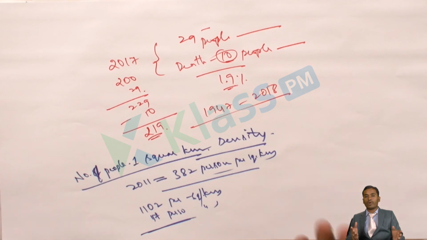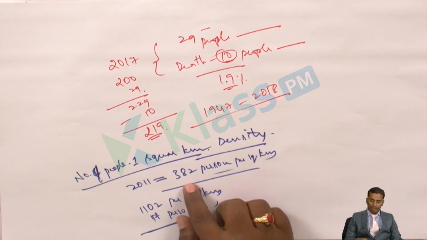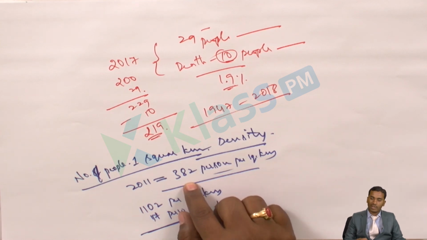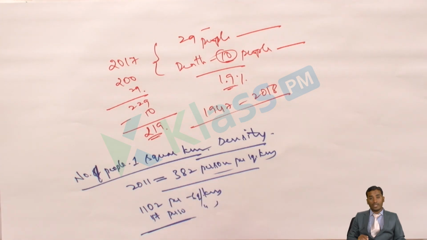Generally, where do you want to settle in your life? Definitely where you get better opportunities for survival, where you find all the resources in a place. There the density also will be more. On average, India's density of population is 382 persons per square kilometer in the year 2011, whereas it differs in different states. It is near about 1102 persons per square kilometer in Bihar and some other states.